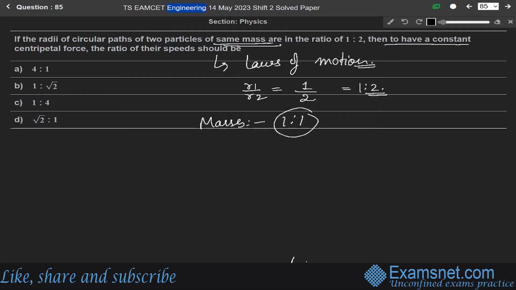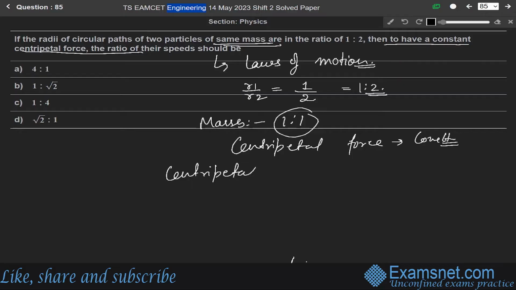In the question also, it is given that the centripetal force is constant. We know that centripetal force Fc is equal to mv square over r.